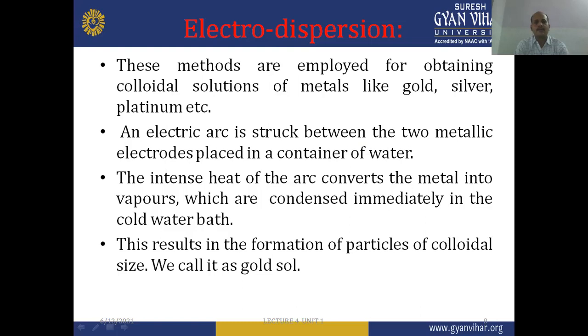Generally metals like gold, silver, and platinum are used for this method, and they can be converted into colloidal solutions of metal by the use of an electric arc or the electro dispersion method. Basically in this method, the intense heat of the arc converts the metal into vapors, which are then condensed immediately in the cold water bath. Lastly, the particles formed are in the colloidal size range.